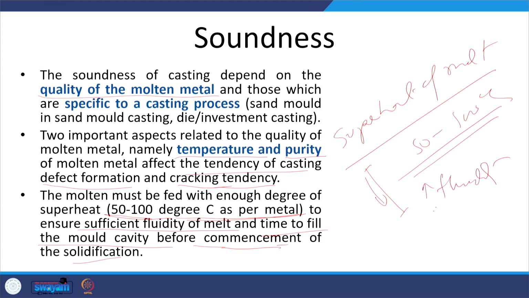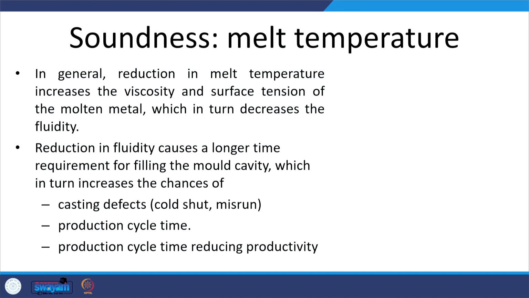Better fluidity at a higher temperature, due to lower viscosity and lower surface tension, facilitates easier and faster filling of the molten metal in the finer zones of the mold. So, it is important that the temperature of the molten metal is maintained and controlled properly. This is important in governing the quality of casting.